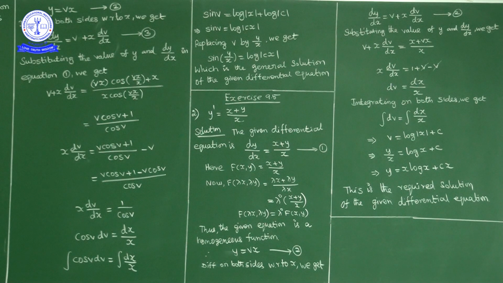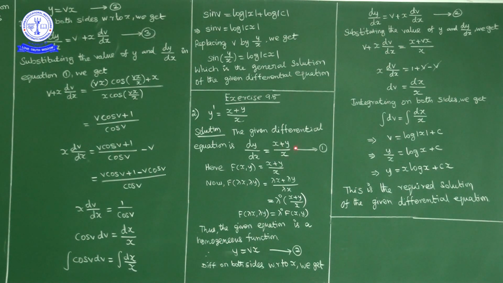Now here also, same thing, similar to example 16, we have to show that the given differential equation is a homogeneous differential equation and we have to solve it. So the given differential equation is dy upon dx is equal to x plus y upon x. Now to show that this is a homogeneous differential equation, the right hand side in 1, we have to prove that this is a homogeneous function of degree 0.